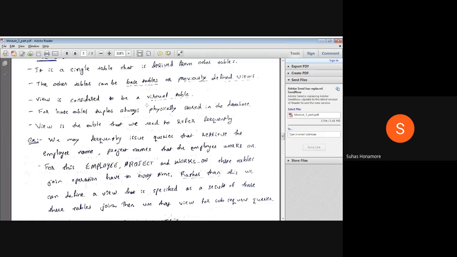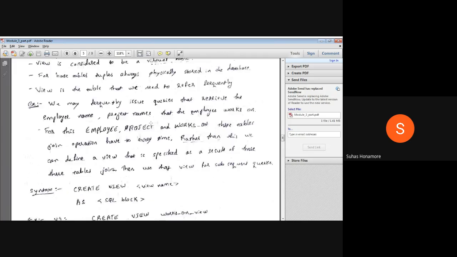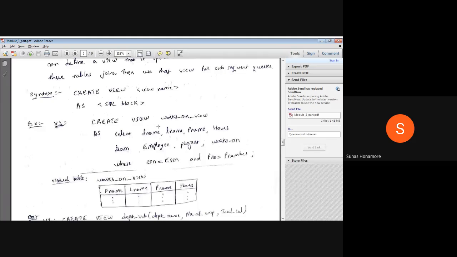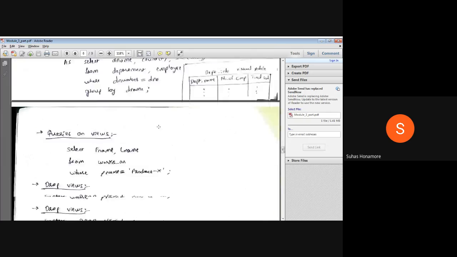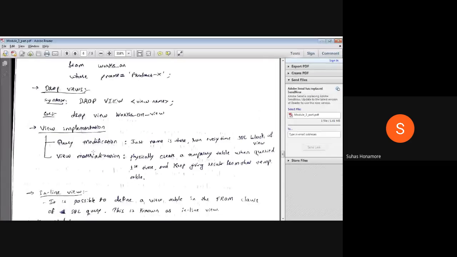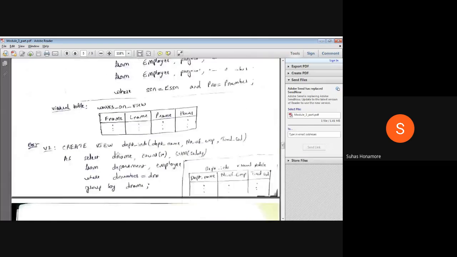Okay, so how do we implement this? To implement it we have two procedures: query modification and view materialization. Two things we have. Now let's see how we create the view.